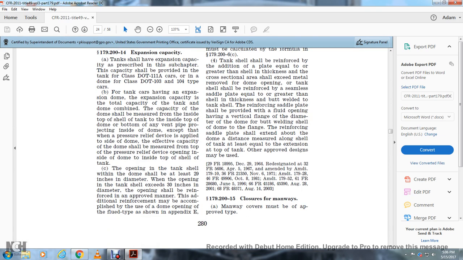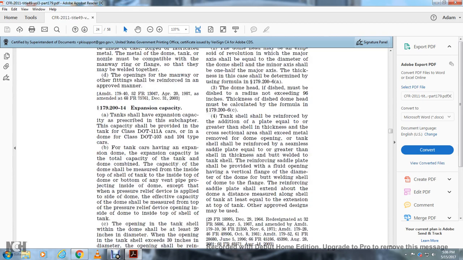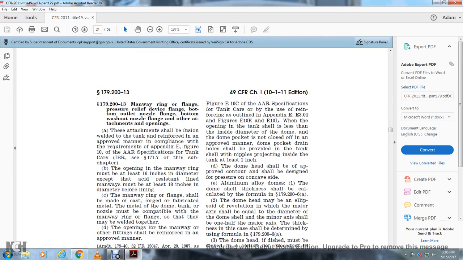The opening of the tank shall be within the dome shell and shall have at least 20 inches of diameter. When the opening of the tank shell exceeds 30 inches of diameter, the opening shall be reinforced in an approved manner. The additional reinforcement may be accomplished by using the dome opening on the flue type as shown in Figure Appendix A, E, Figure E10C of the AR specification for tank cars, or by the use of the reinforcing outline in Appendix E, 3.024 and figures E10K and E10L.